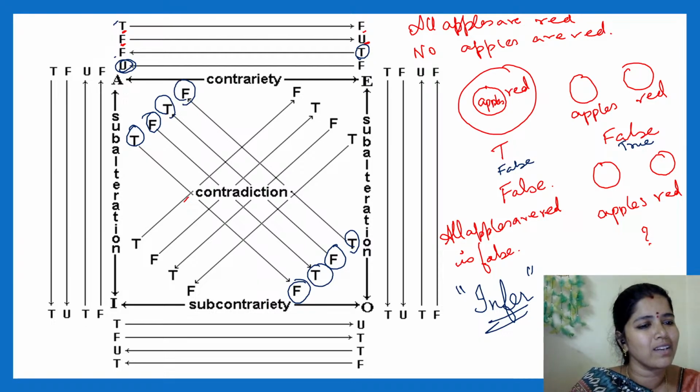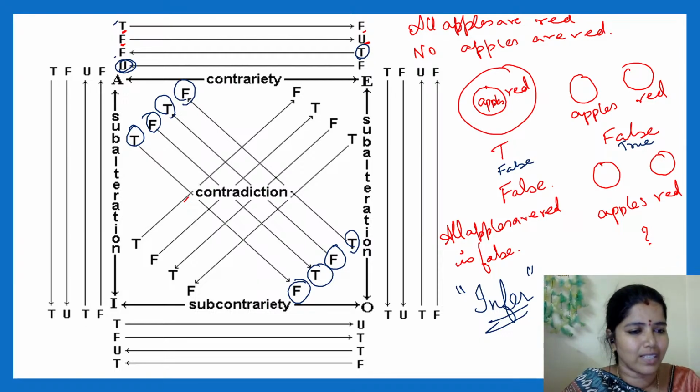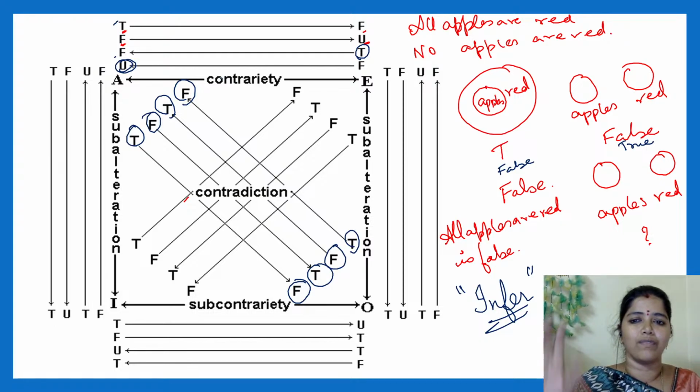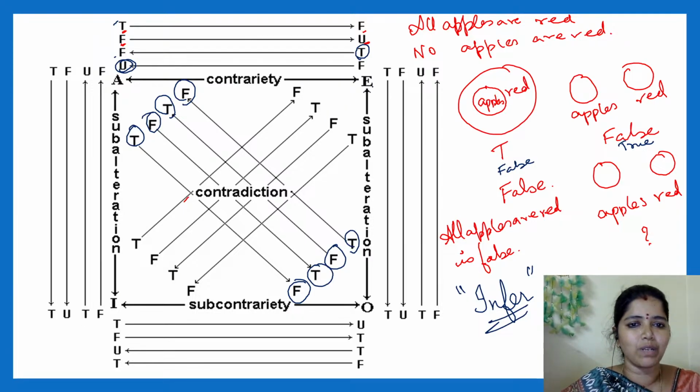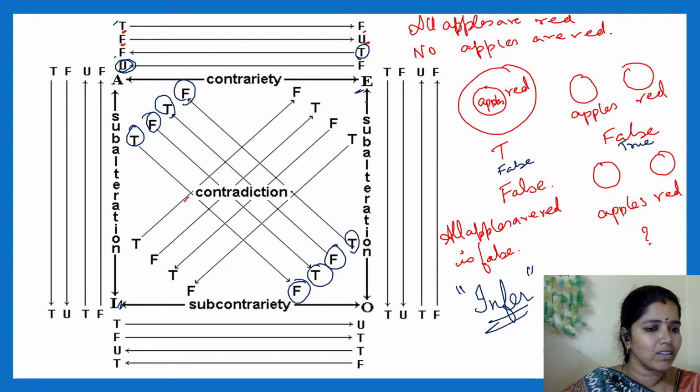Very simple, right? Contradictory is very, very easy. No confusion at all. If the A type statement is true, the opposite O will be false. If it is false, it will be true. Similarly for these opposite statements, the E and I statements. If it is true, this will be false. If it is false, this will be true. Clear?